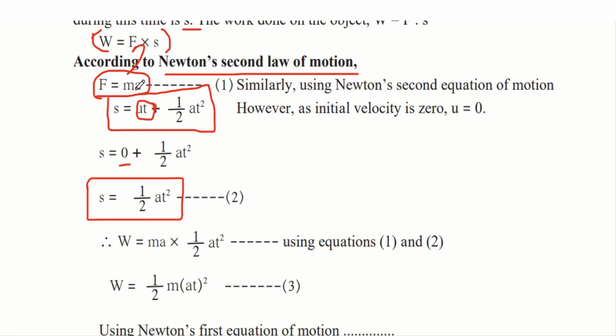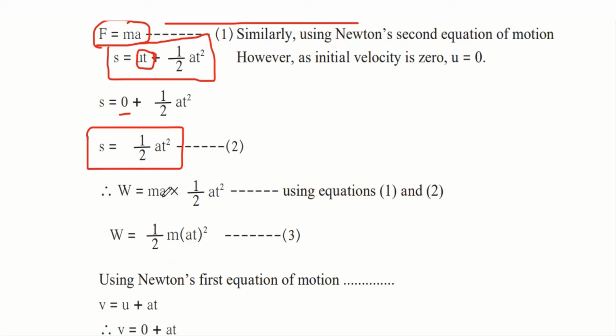Now we have to substitute F is equal to ma and s is equal to half at square in this formula, where we substitute both of them in F and s's position respectively. So we will get this new formula where work is equal to the formula for force, that is mass into acceleration, and this displacement that we derived, that is into half at square.